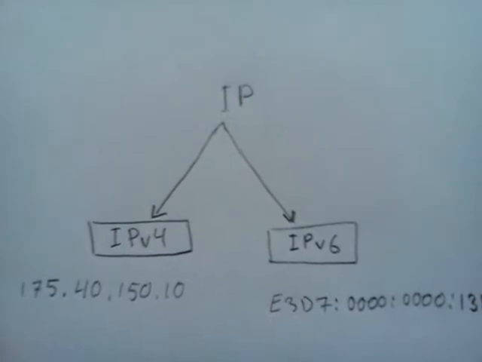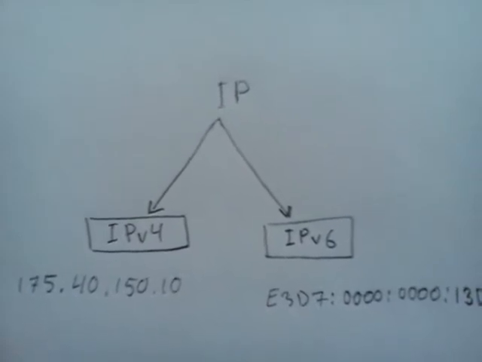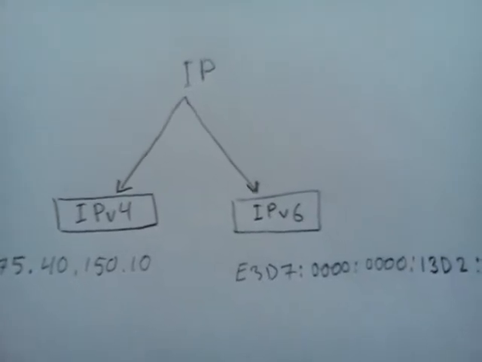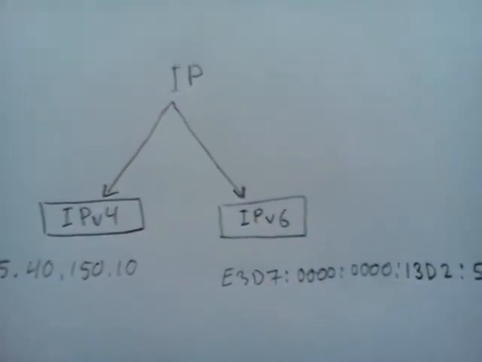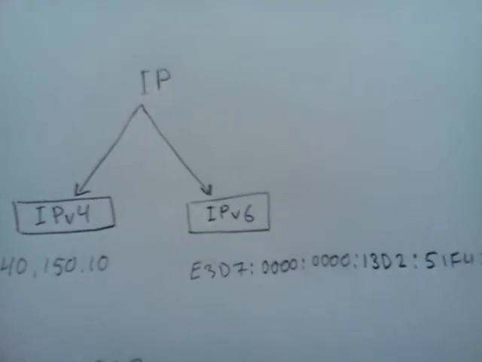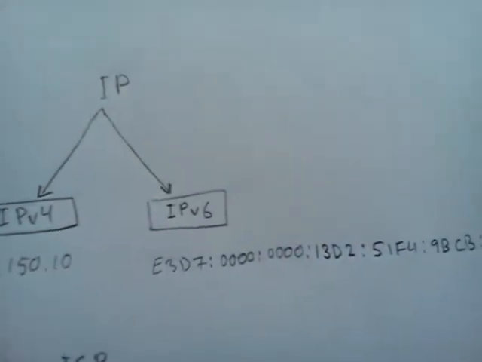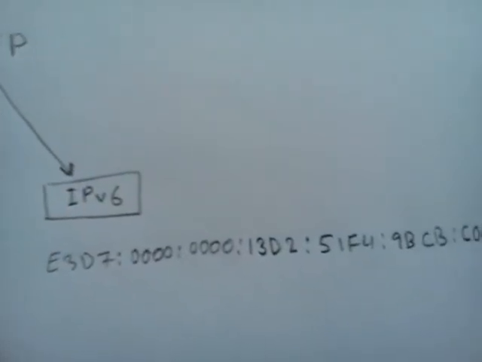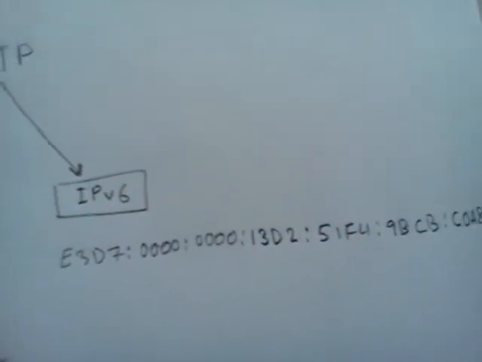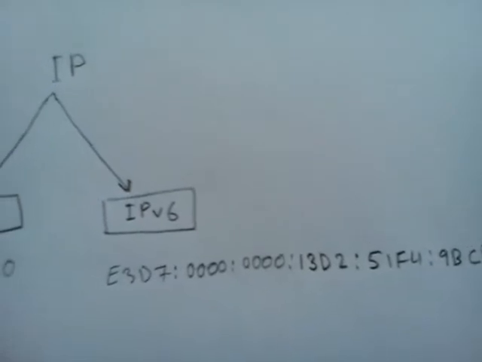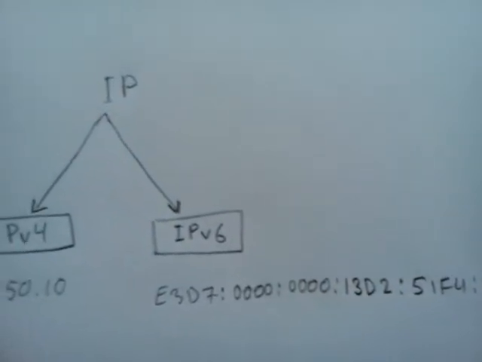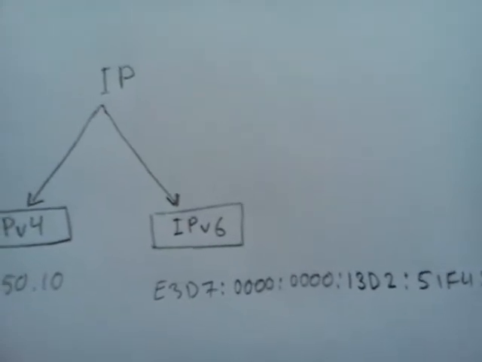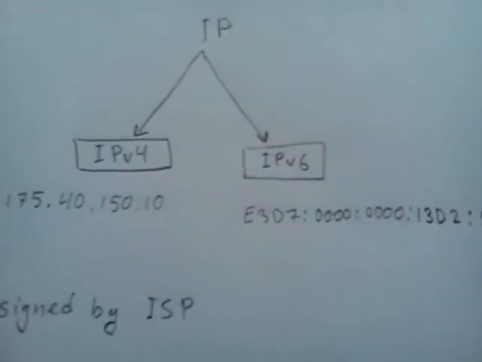So because of that, a safer version with a lot more IP addresses, IP version 6, was developed. The number of IP addresses in IP version 6 is a lot more than in IP version 4.